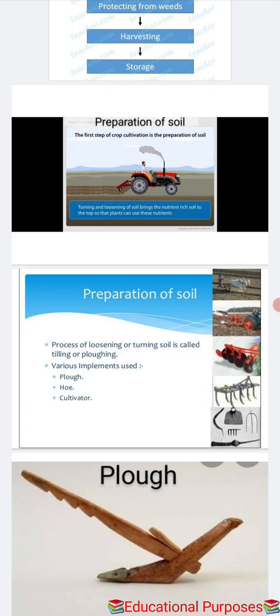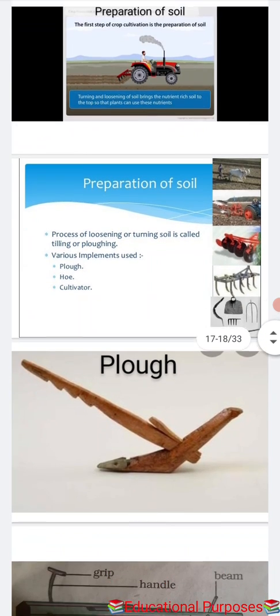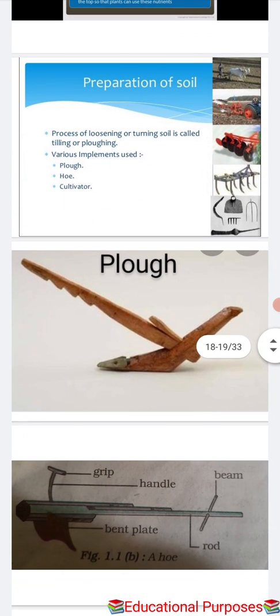Now we will move to our second implement, that is the hoe. What is meant by the hoe? The hoe is a simple tool which is used for removing weeds and for loosening the soil. It has a long rod of wood or iron. A strong broad and bent plate of iron is fixed at one of its ends, and it works like a blade.